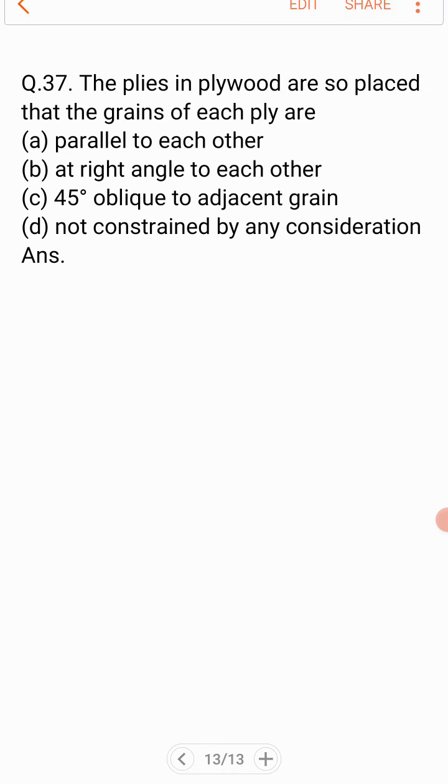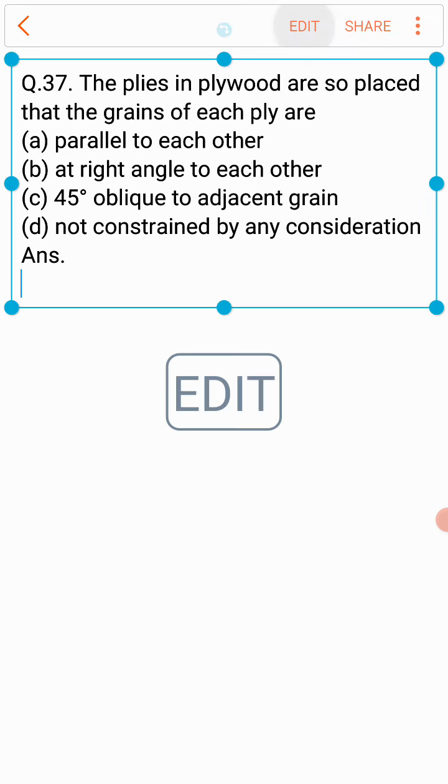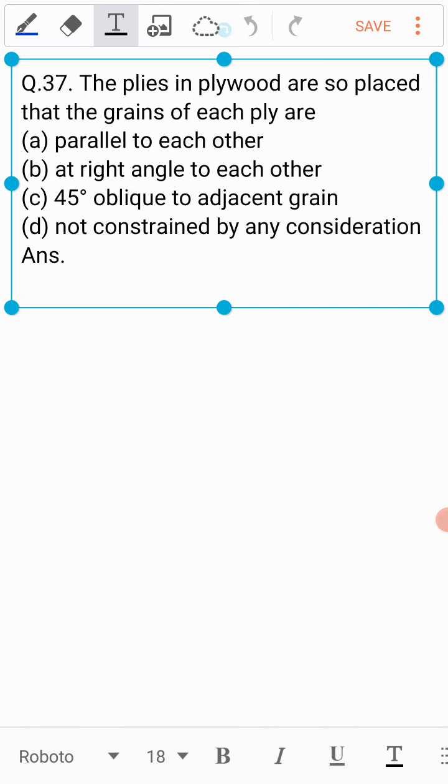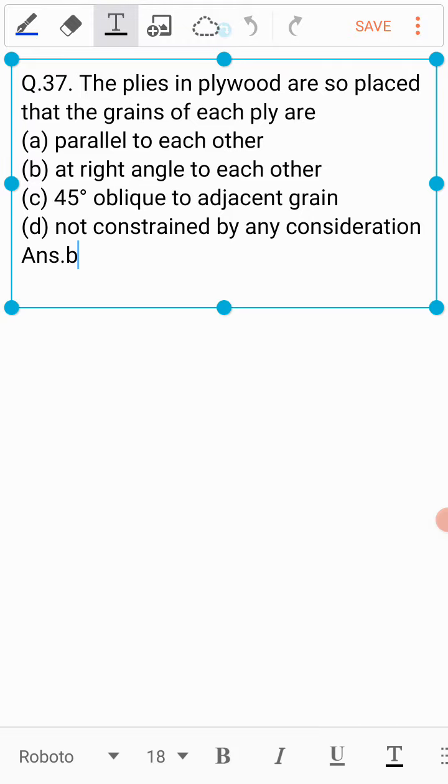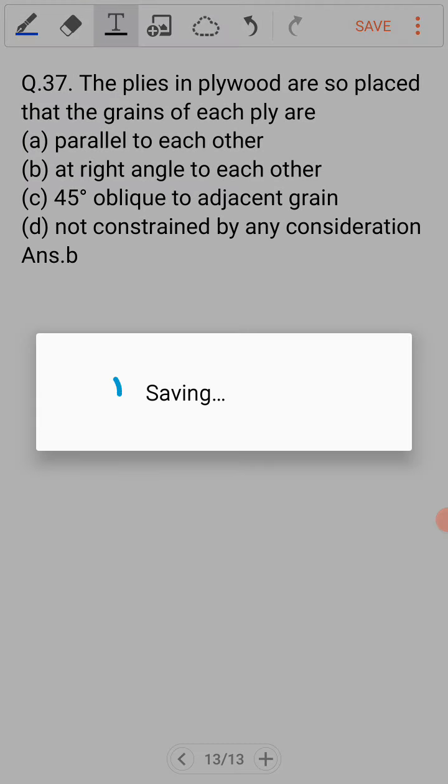And the last question for today is, plywood are so placed that the grains of each ply are A. Parallel to each other, B. At right angle to each other, C. 45 degree oblique to adjacent grains, or D. Not constrained by any consideration. And the answer to this question is B. They are at right angles to each other.